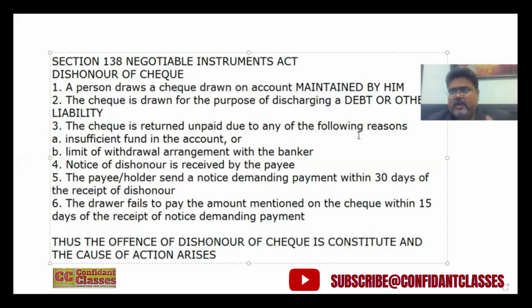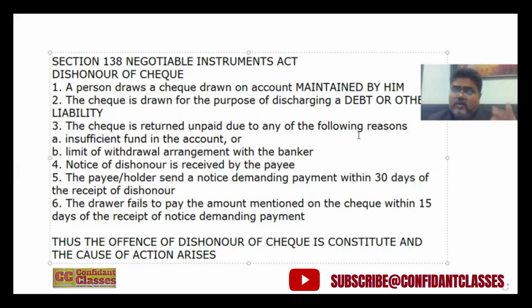And let me tell you, this notice must be a valid notice. The Supreme Court has laid down certain important conditions that must be satisfied with this notice. I'm just giving an example here. The cases will be dealt separately. Like, let's say the notice demanding payment also mentions the rate of interest, legal expenses, mental harassment, and all other things.